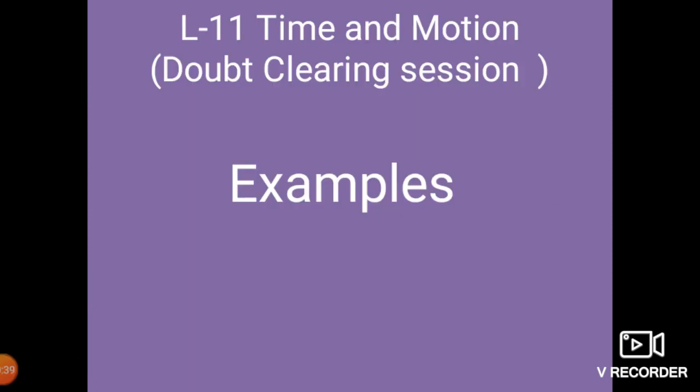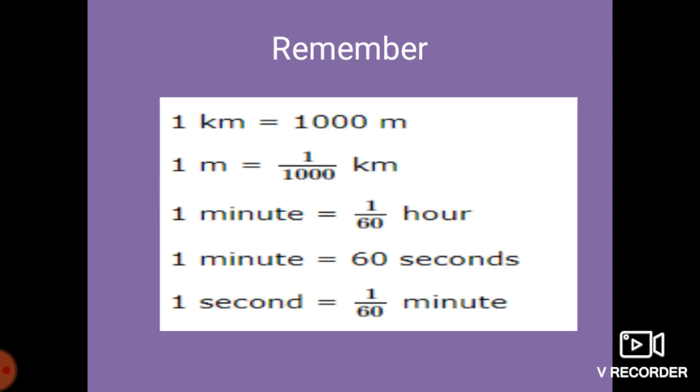So students, as this is the doubt clearing session, here we cover some of the examples which are related to speed and distance. First, what you have to remember before solving any type of example regarding speed or distance. Students, if you know that, we again revise it. 1 kilometer is equal to 1000 meter, while 1 meter is equal to 1 upon 1000 kilometers.